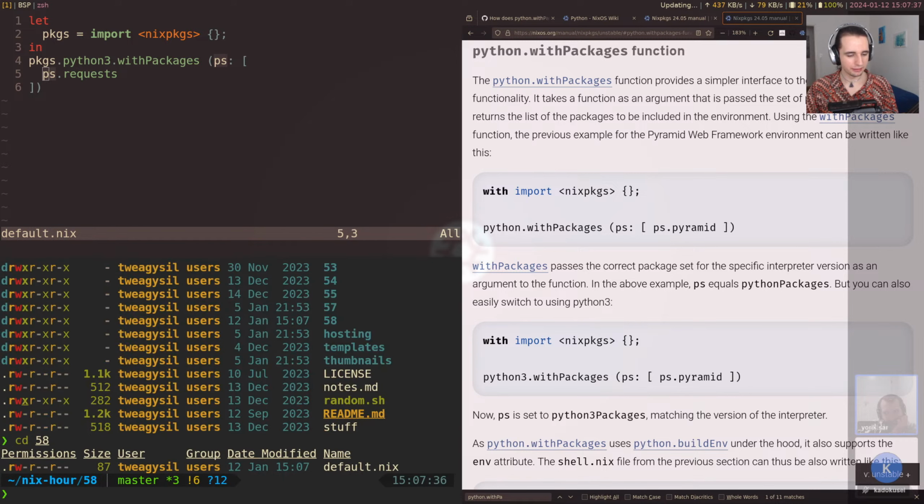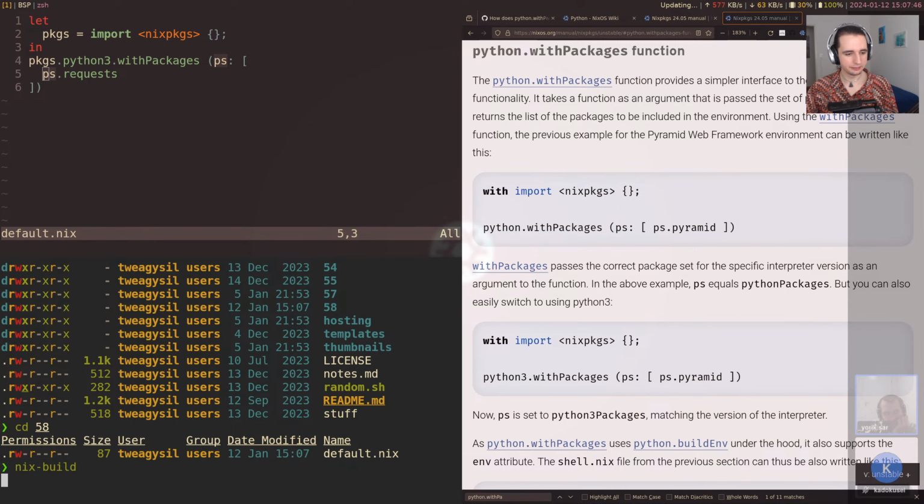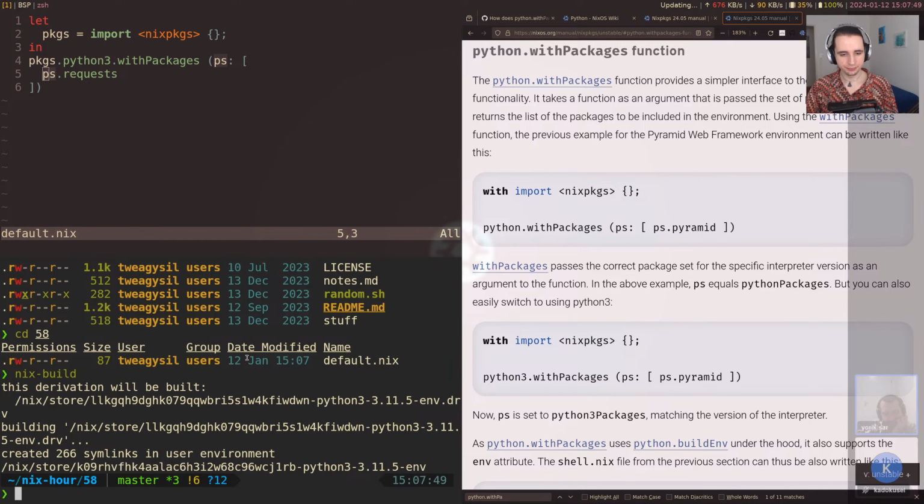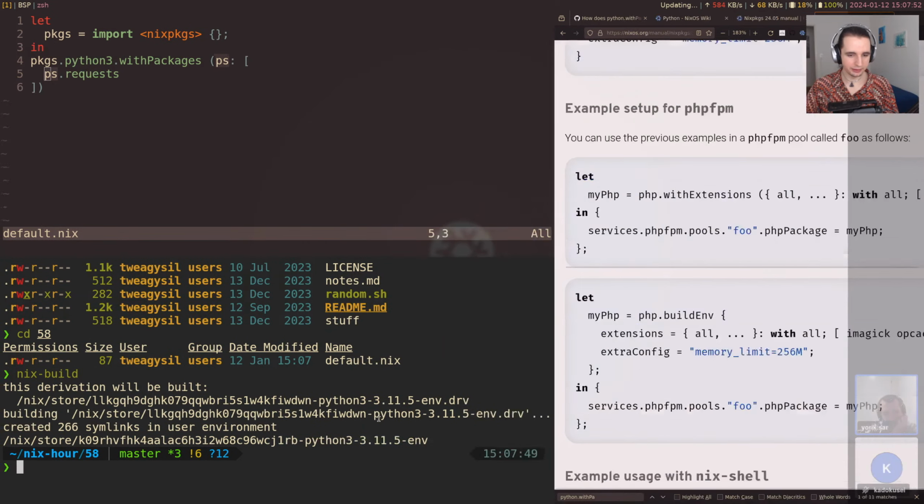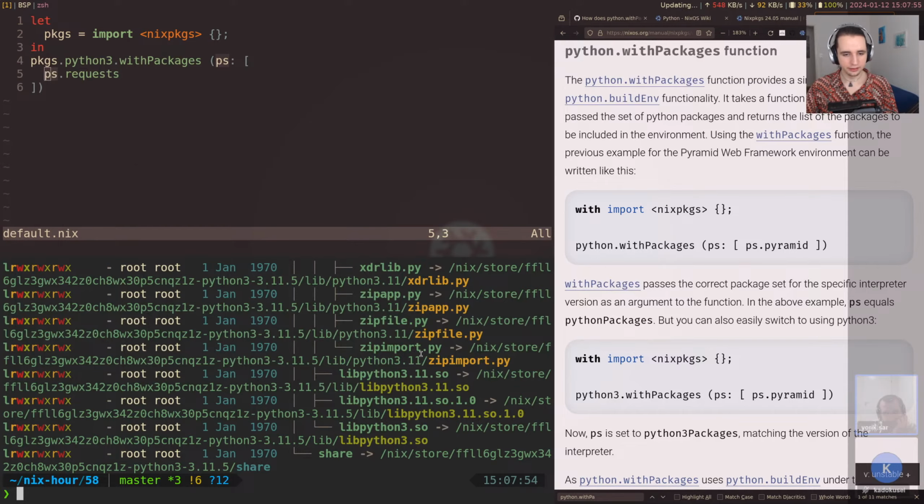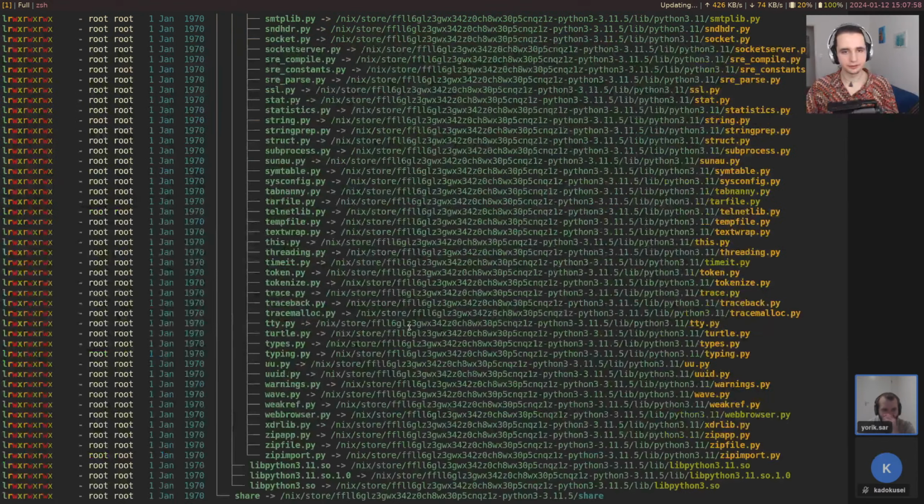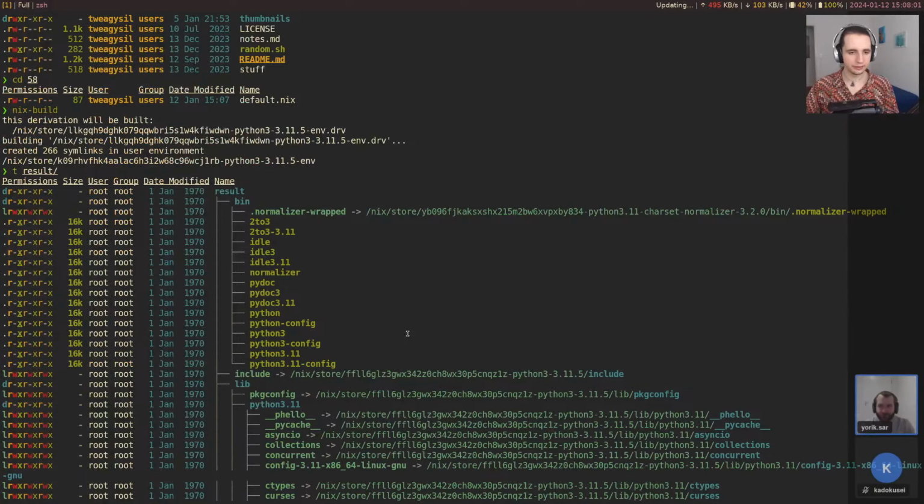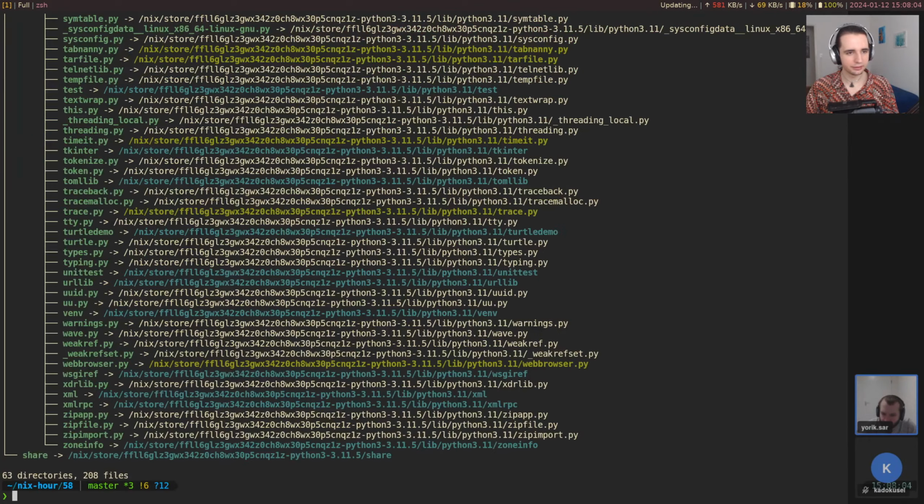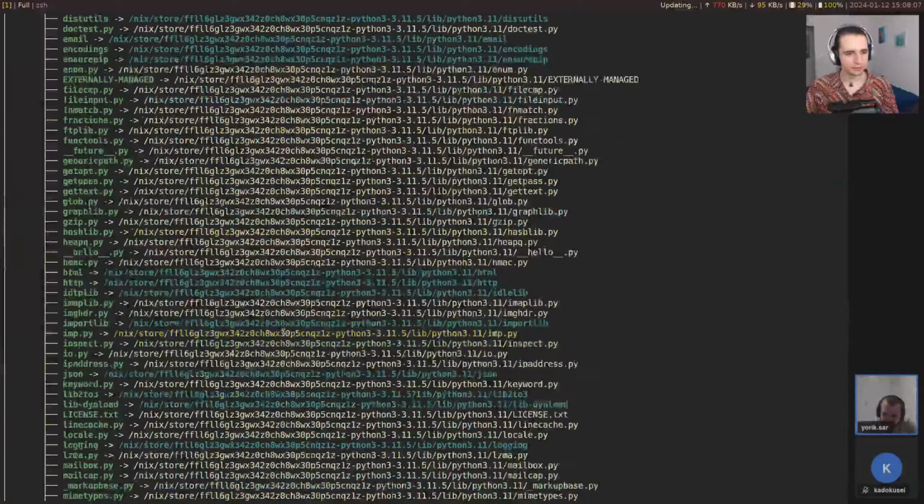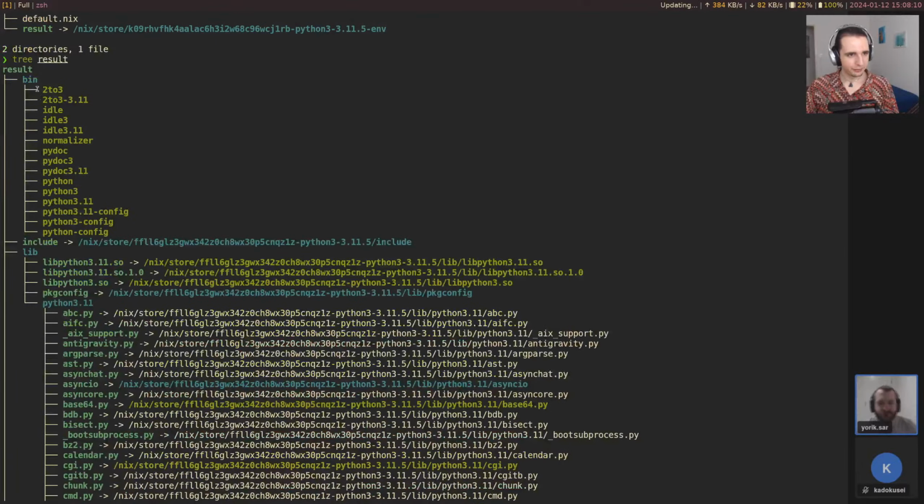I think if you've used Python in Nix before, you've probably seen this function already. But then I'm just going to build this expression. It's going to build this one here. Let's see what it contains. Let's make this a bit bigger. We use tree instead, tree result. That's a bit better. So we have bin, we have the Python binary. I have some others, I don't really know what these are. But mainly we have the Python binary.